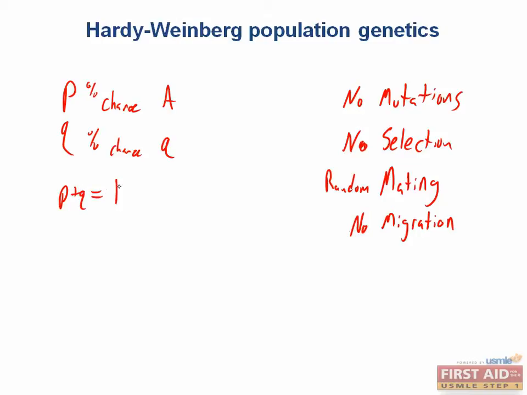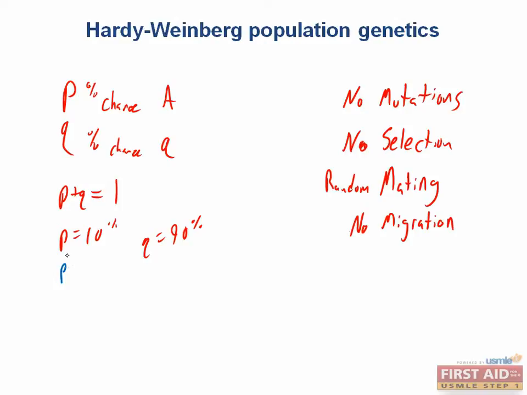P plus Q equals 1, since we're assuming that P and Q are the only two alleles of this gene in the population. If 40% of the alleles are P, then 60% are Q, so the total is always 100%, or 1. If P equals 10%, then what's Q? Right, Q would be 90%. Okay, that one was too easy for you. Let's take it to the next level.